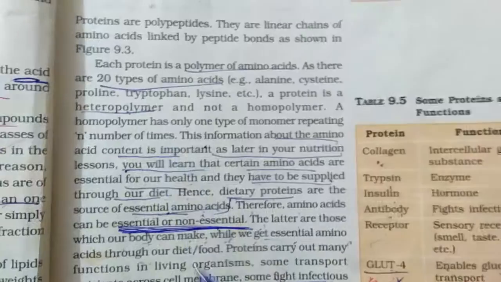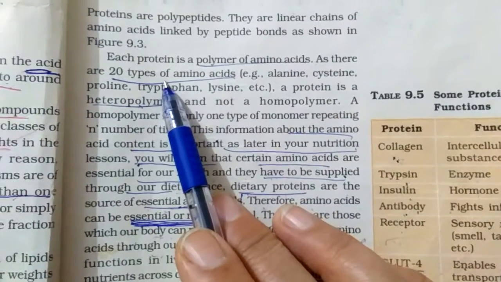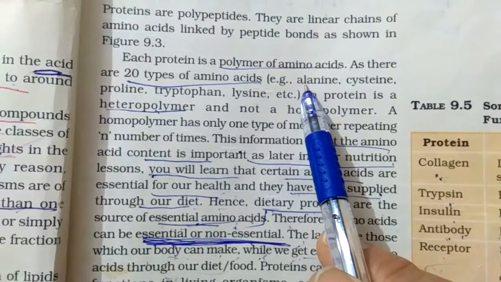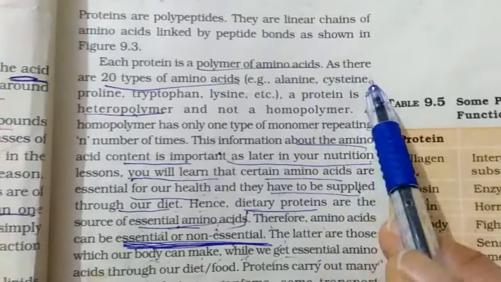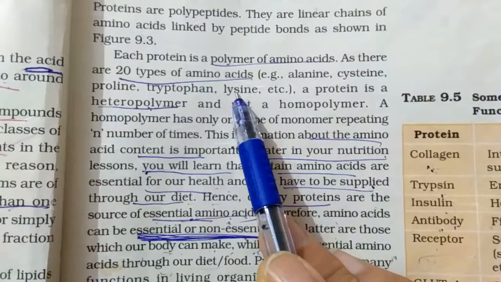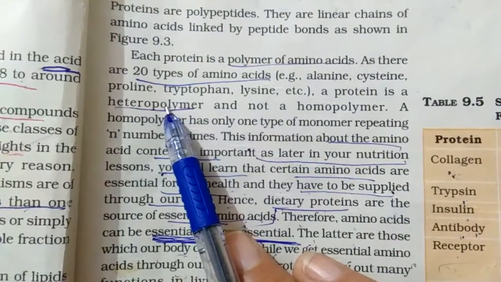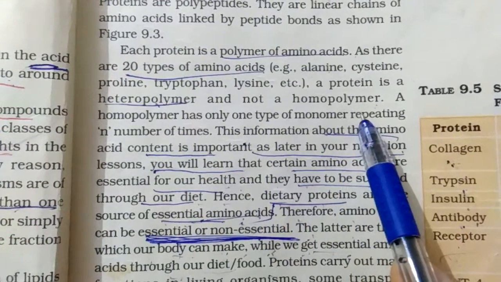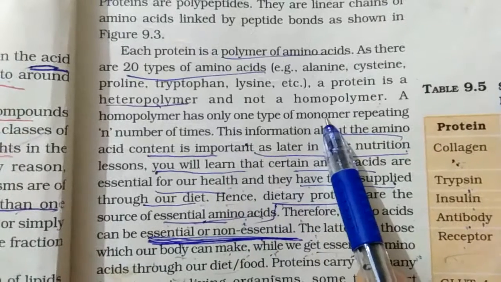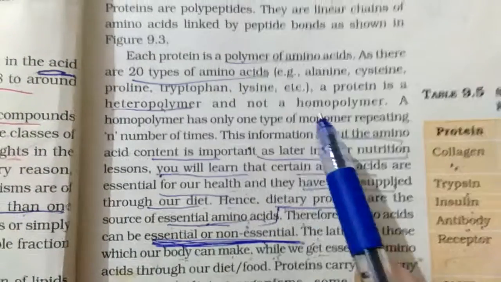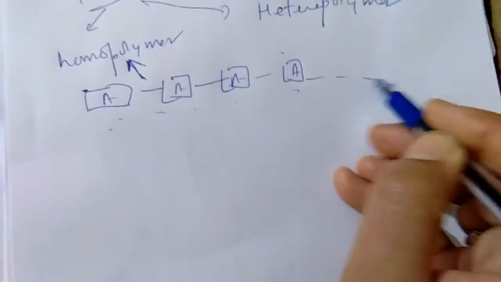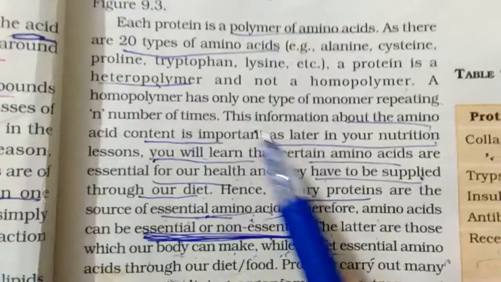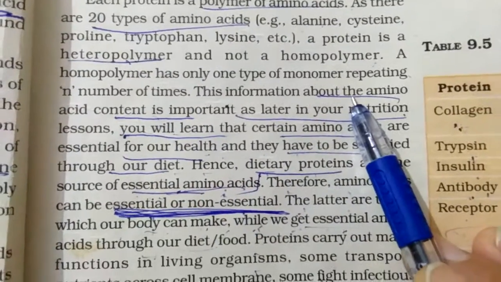So this is what is written in this paragraph, that actually there are 20 amino acids, and they have named some of them which we have already discussed in the previous topic: alanine, cysteine, proline, tryptophan and lysine. They are saying that protein is a heteropolymer, not a homopolymer, because different types of amino acids are required. If only one type is required, then it is called a monomer. If one type is there n number of times, meaning any number of times, then it is a homopolymer. But if different types are there, then it is a heteropolymer.